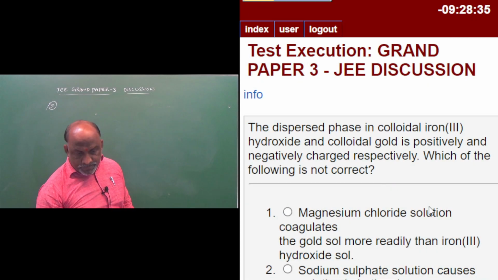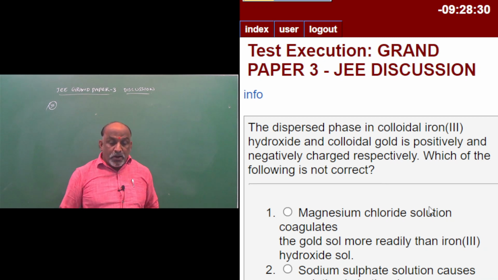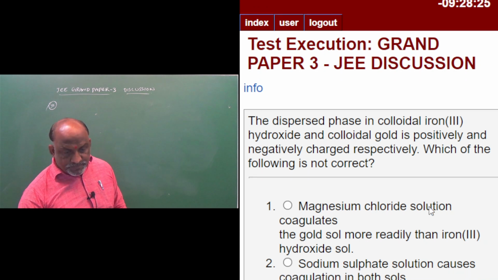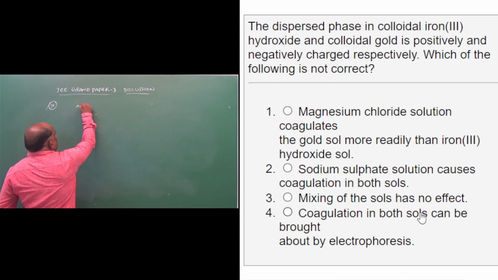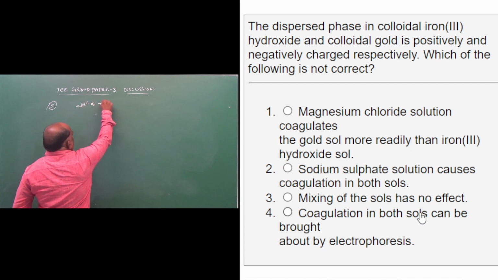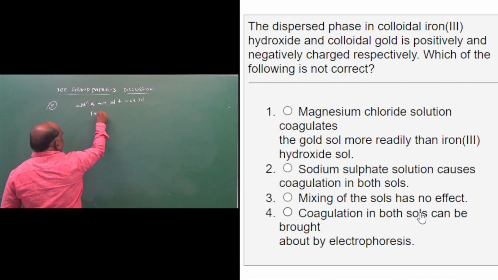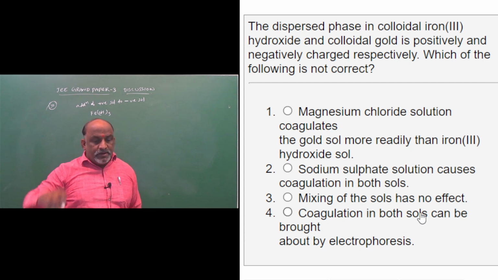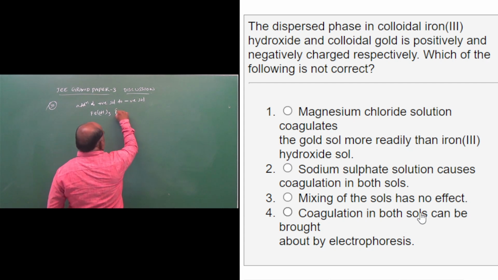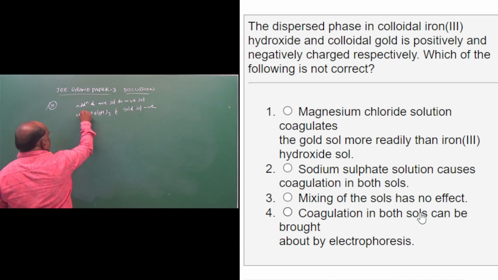Question number 30. The dispersed phase in colloidal iron(III) hydroxide and colloidal gold is positively and negatively charged respectively. Which of the following is not correct? Here, addition of positive sol to negative sol. One was given as Fe(OH)3, which is a positive sol, and the gold sol is a negative sol.